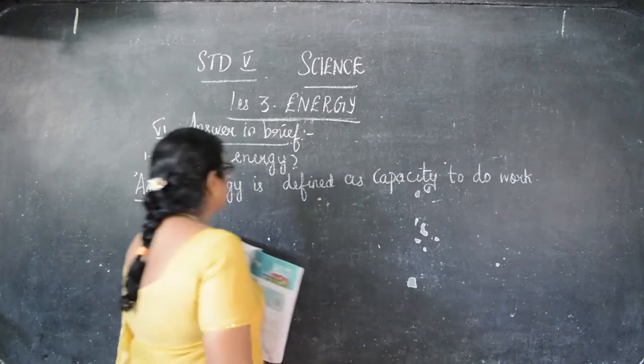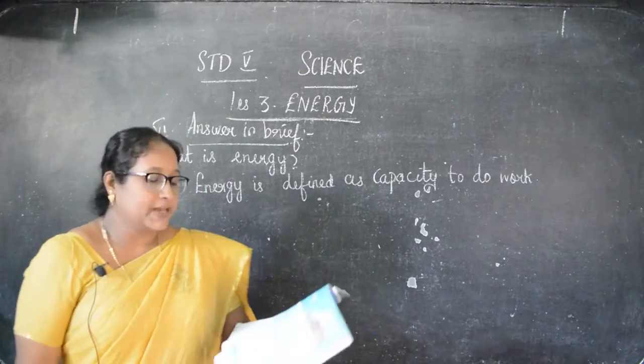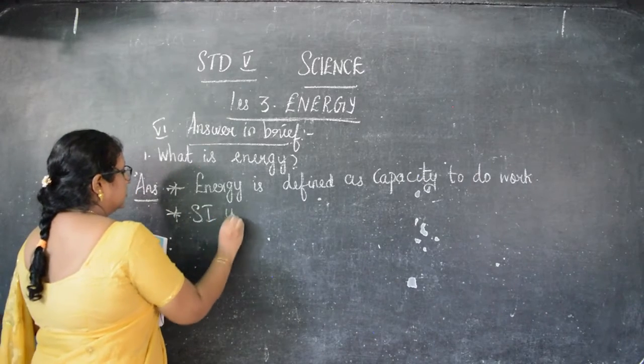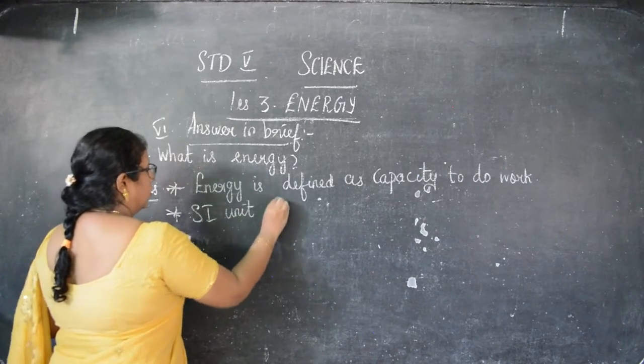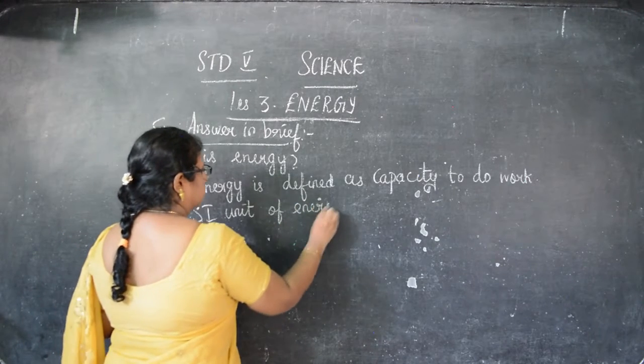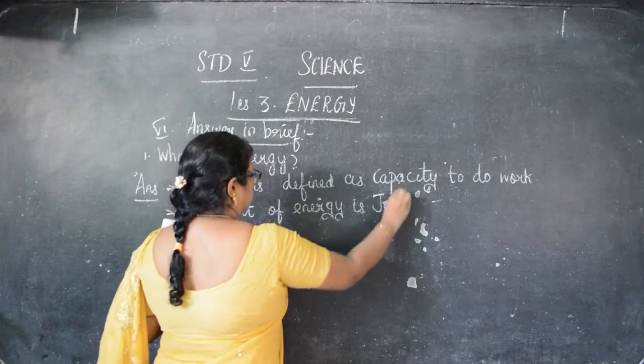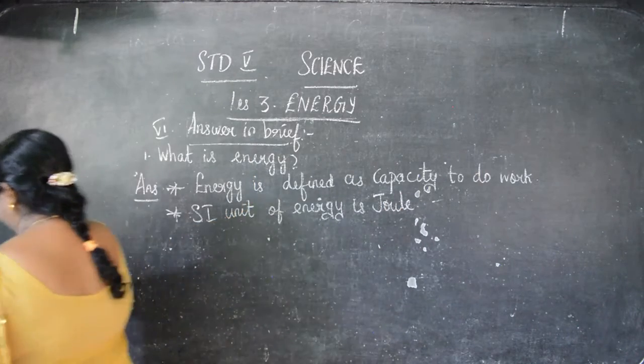So what is the answer? Energy is defined as capacity to do work, and the SI unit of energy is joule. Okay, children. So this is the answer.